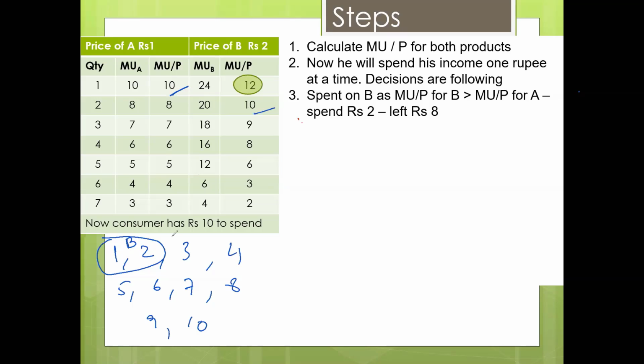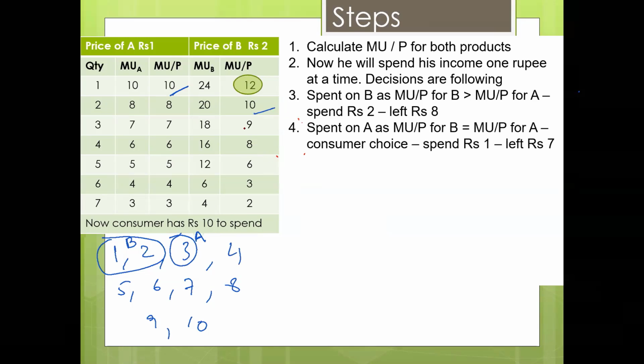So he will spend 1 rupee on A. He will put that product in his trolley. So in his trolley, this product is selected. He has spent 3 rupees, and he's got 1 unit of product A and 1 unit of product B. So now 7 rupees left.